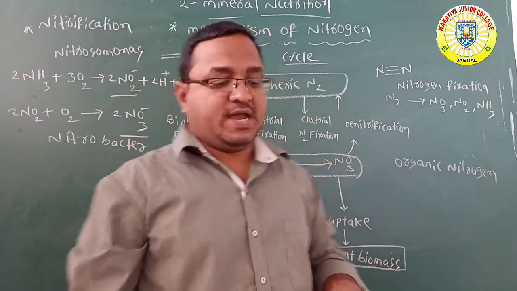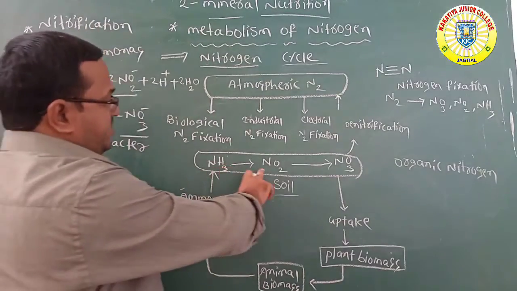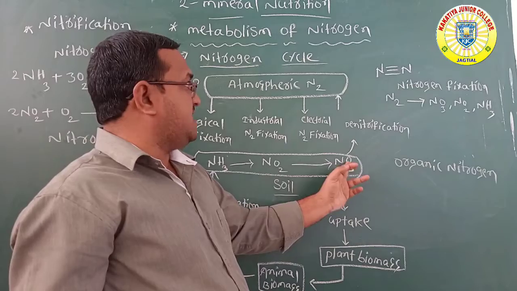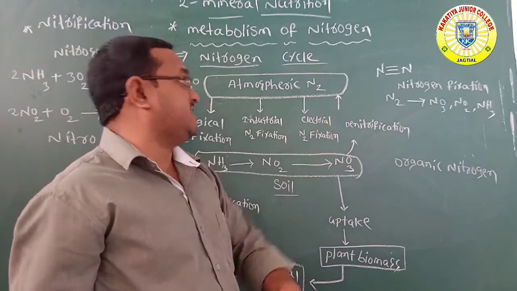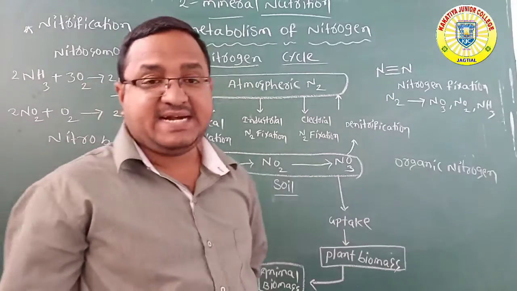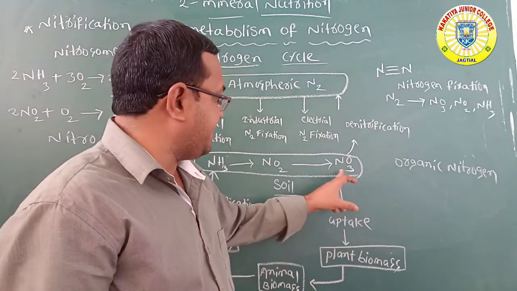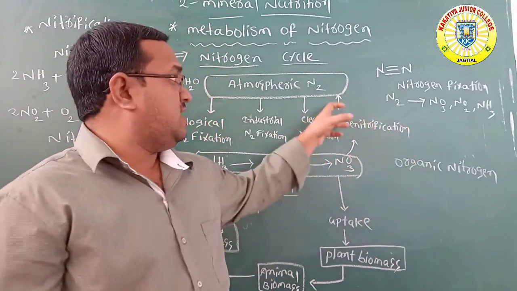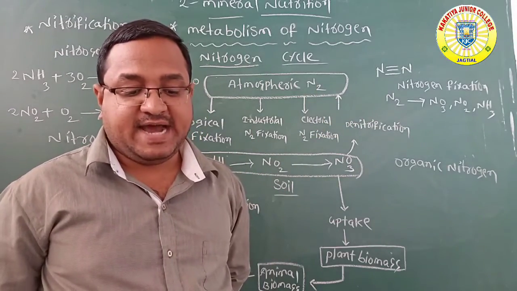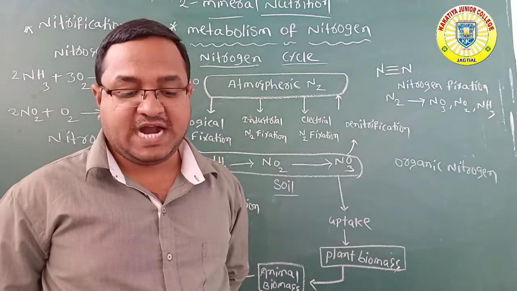Here ammonia is converted into nitrite, and nitrite is converted into nitrate. Again, these soil nitrates are reduced into nitrogen.